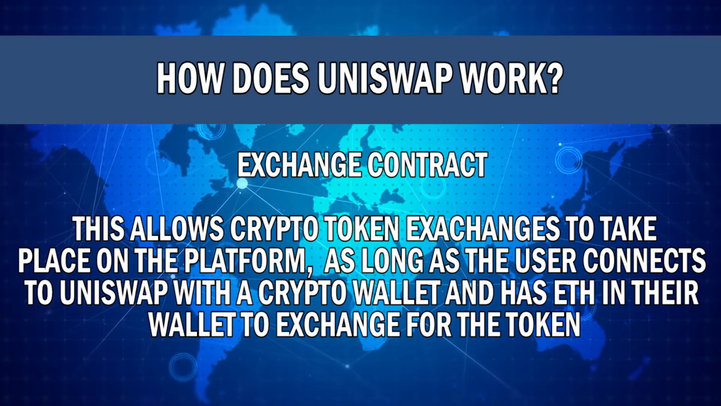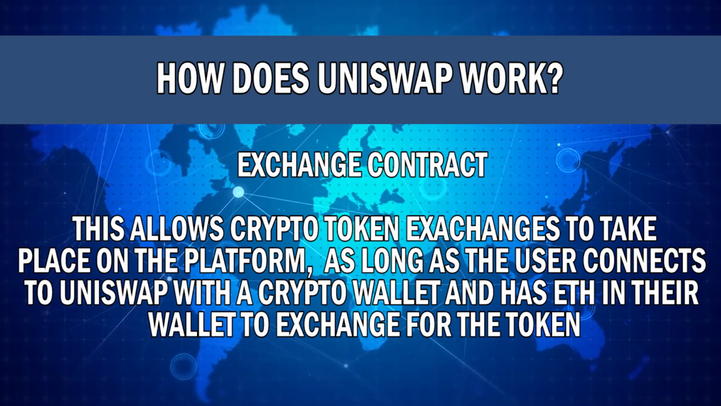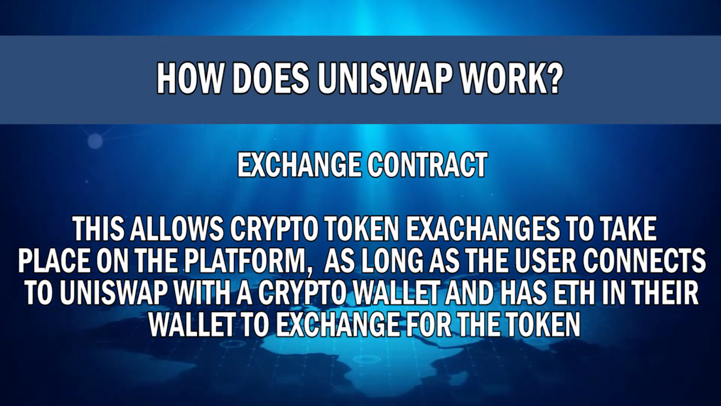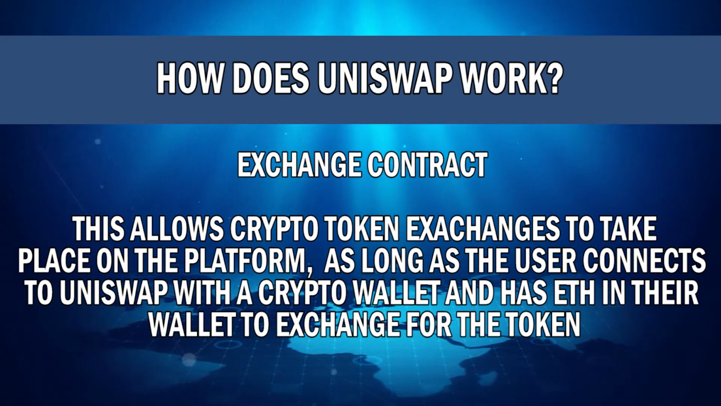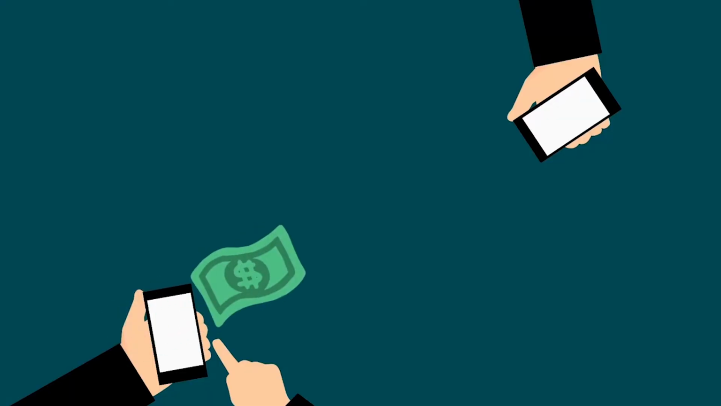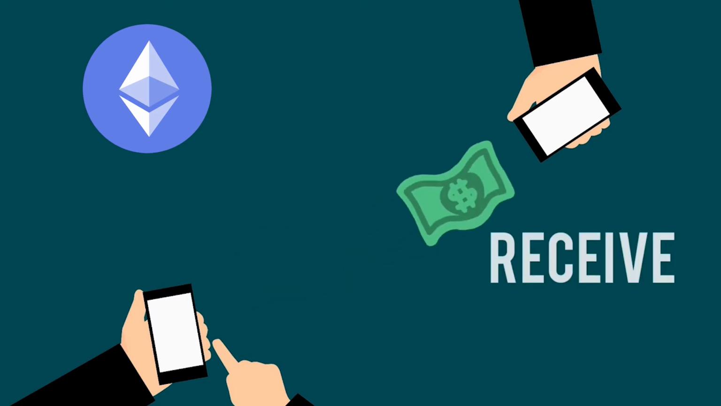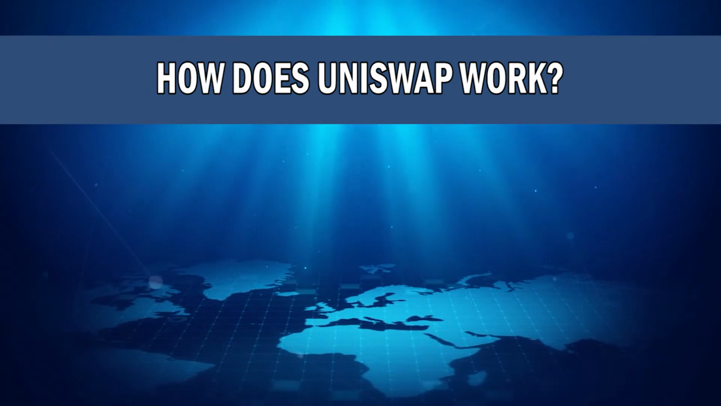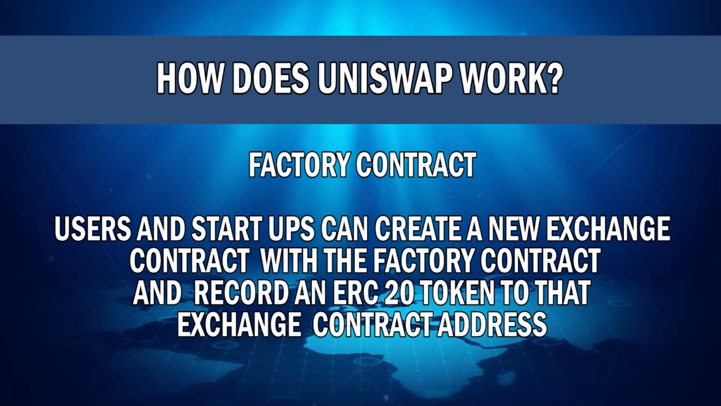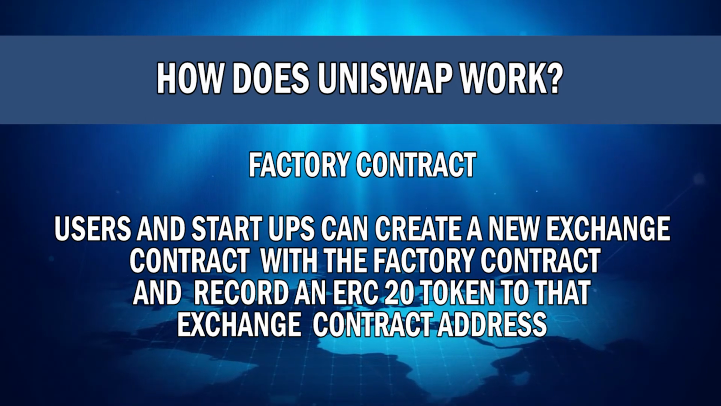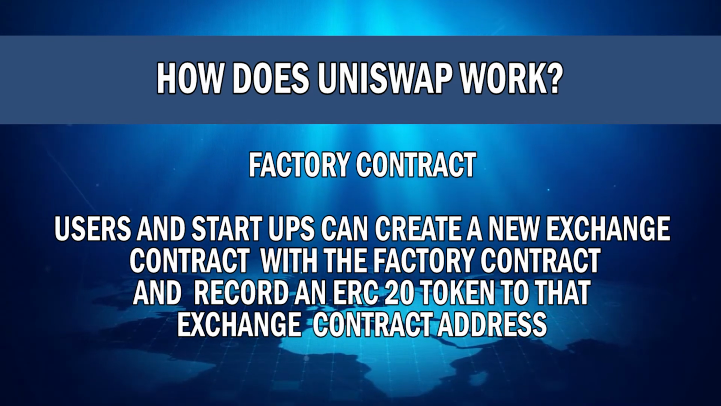This contract allows crypto token exchanges to take place on the platform as long as the user connects to Uniswap using a crypto wallet and has Ethereum in that wallet to exchange for a desired token on the Uniswap exchange. So in other words, to buy and receive tokens off the Uniswap platform, you need to pay using Ethereum or trade using Ethereum. The second smart contract on the Uniswap platform is the factory contract, where users or startups can create a new exchange contract, such as the one we just mentioned, and record an ERC20 token to that exchange contract address.